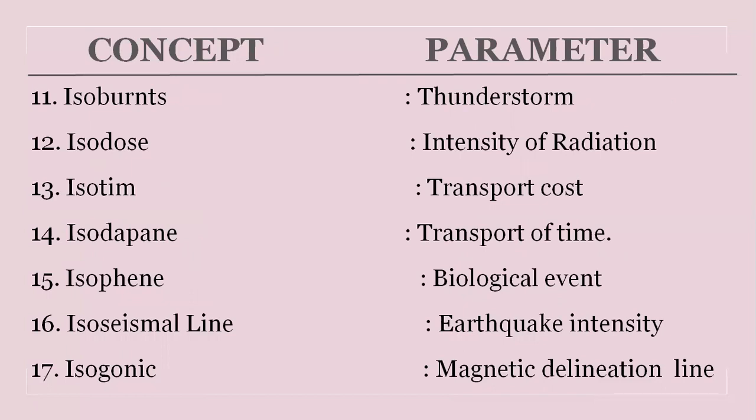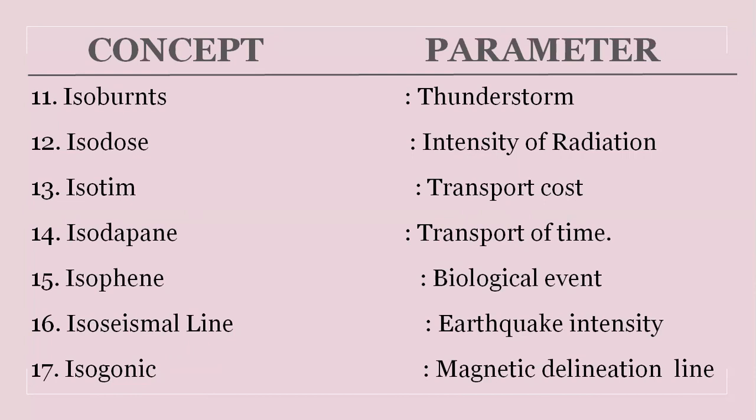Isobront, a line on a map connecting points of equal thunderstorm activity. Isodose, a line on a map connecting points that receive equal doses of radiation. Isodapane, a line on a map connecting points of equal additional transportation cost.